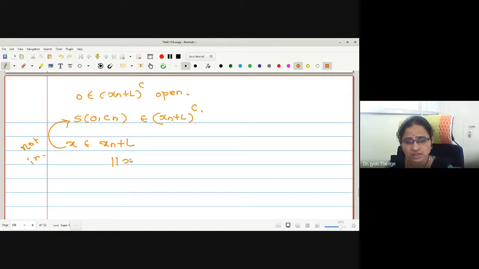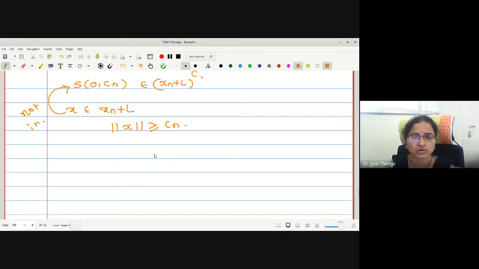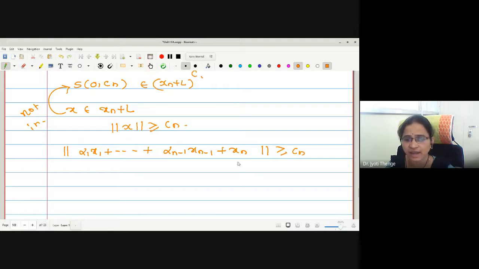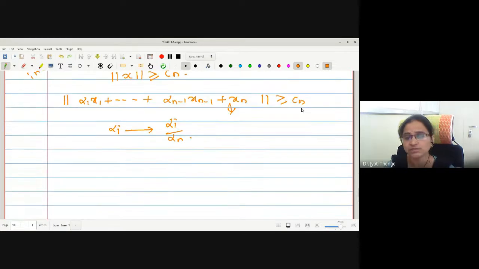If it is not in the sphere, we can write norm x is greater or equal to Cn. Then, knowing this as a linear combination like this, we have just adjusted a scalar alpha n here by replacing alpha i by alpha i upon alpha n. Then we have obtained this inequality for some ith coordinate.